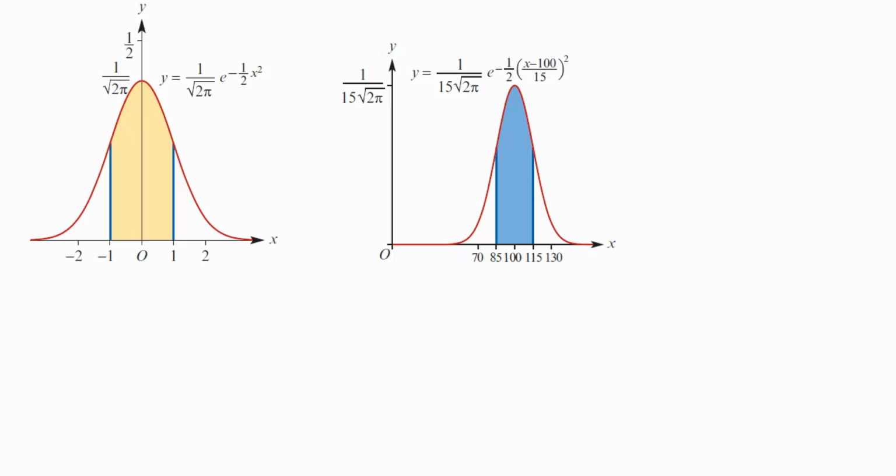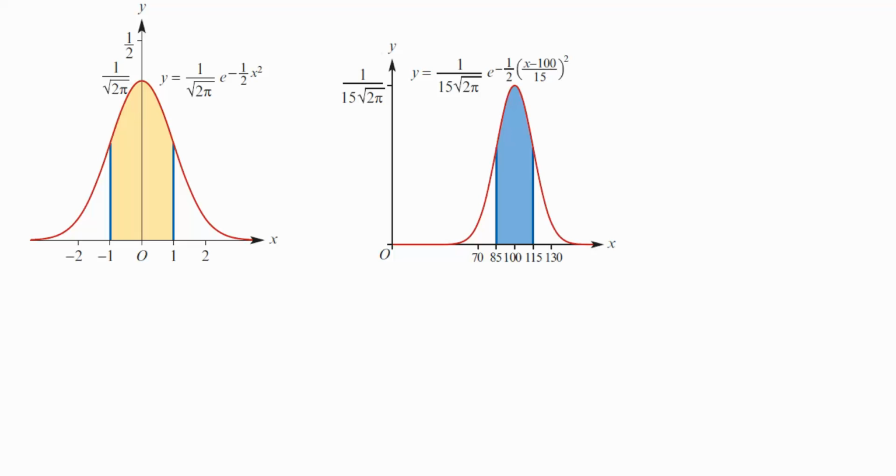Because 85 could represent, let's say, negative 1.2, hypothetically. Then I can go back to the table and find negative 1.2, where it's less than that, and I'll find out what the area is. Because someone's already calculated that.